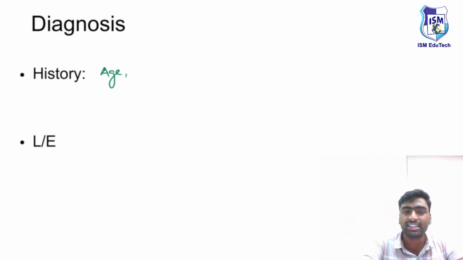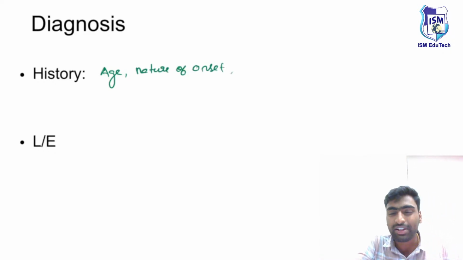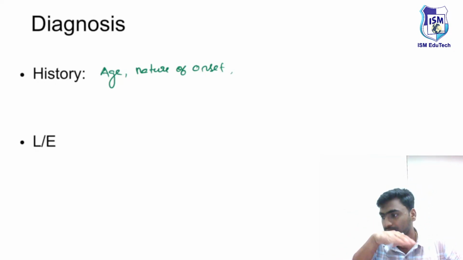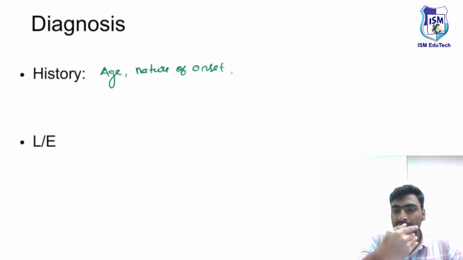Fine. And next, the nature of onset. Nature of onset means how it is. There might be some trauma, like in a case of acute proptosis, or there might be some intermittent, or there might be some pulsatile.